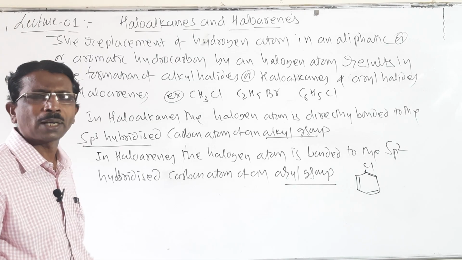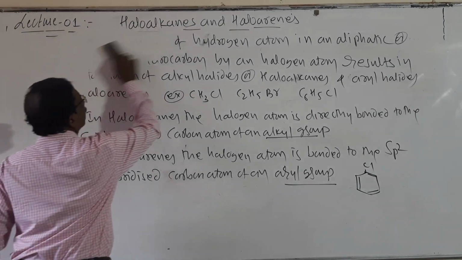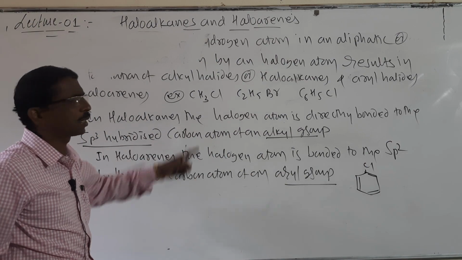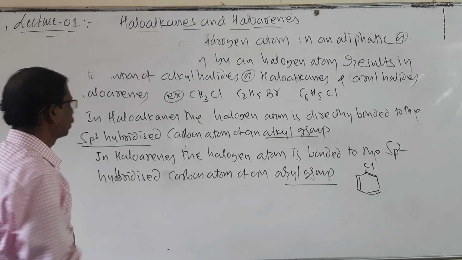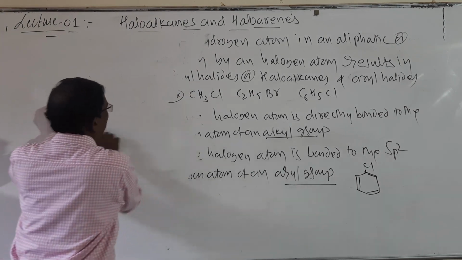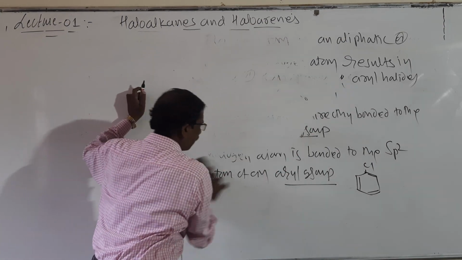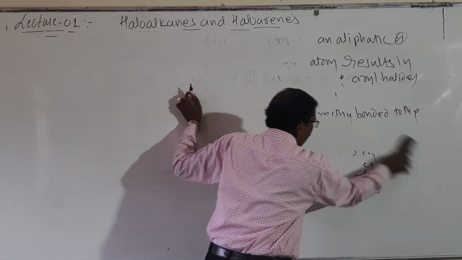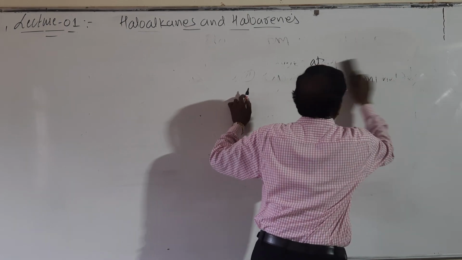What is the importance of these haloalkanes and haloarenes? They may ask for a definition for 2 marks: what are haloalkanes or what are haloarenes? You write this definition. And in a 1 mark question, they may ask the type of hybridization in haloalkanes and in haloarenes. The type of hybridization in haloalkanes is sp3 and in case of haloarenes it is sp2.